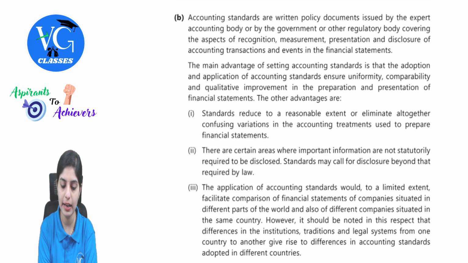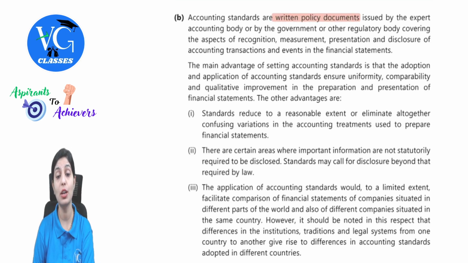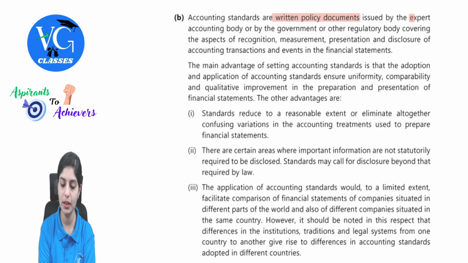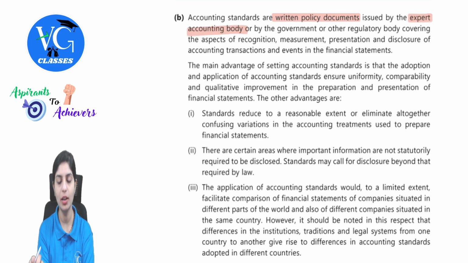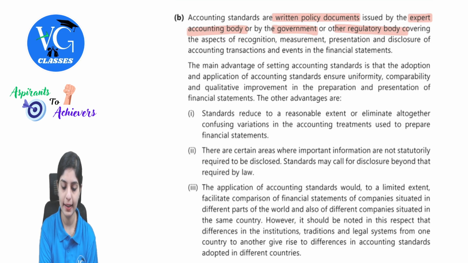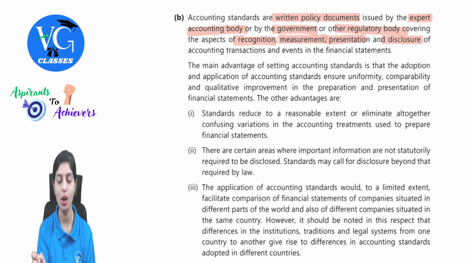Accounting standards are written policy documents. Why am I highlighting? These are all must used words in your answer. Issued by the expert accounting body or the government or other regulatory body covering the aspects of four things: recognition, measurement, presentation, and disclosure of what? Accounting transactions and events which is presented in your financial statements.